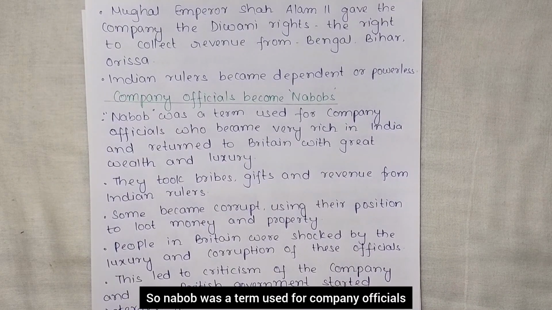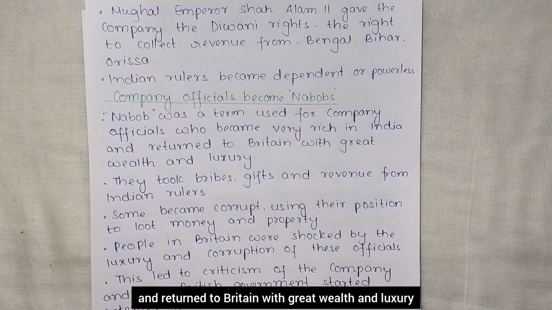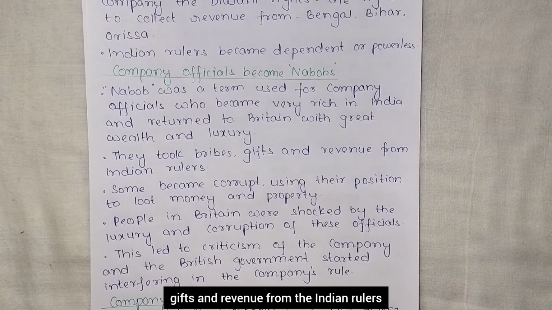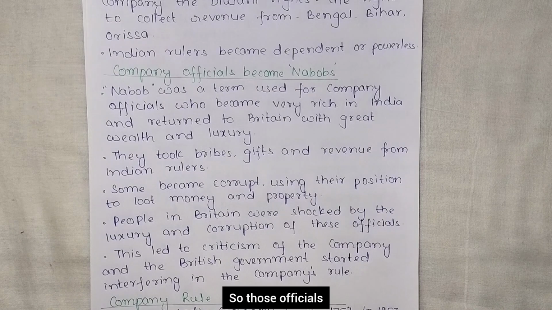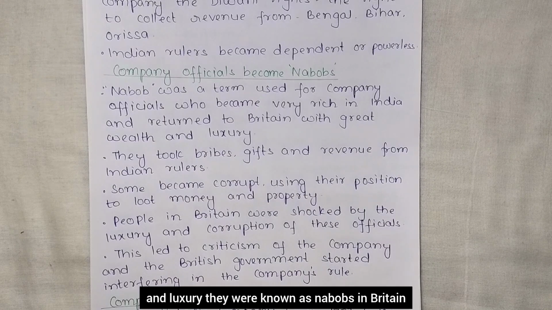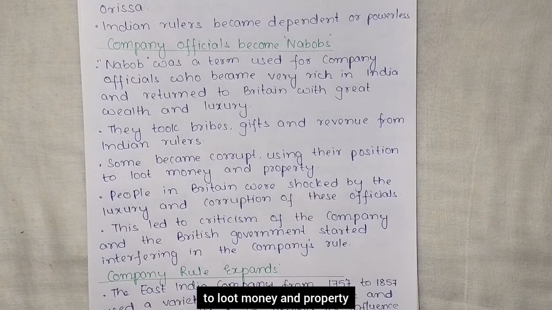So nabob was a term used for company officials who became very rich in India and returned to Britain with great wealth and luxury. They took bribes, gifts and revenue from the Indian rulers. So those officials who were becoming rich in India, and as a return when they returned to Britain, they were having great wealth and luxury. They were known as nabobs in Britain. Some became corrupt, using their position to loot money and property.